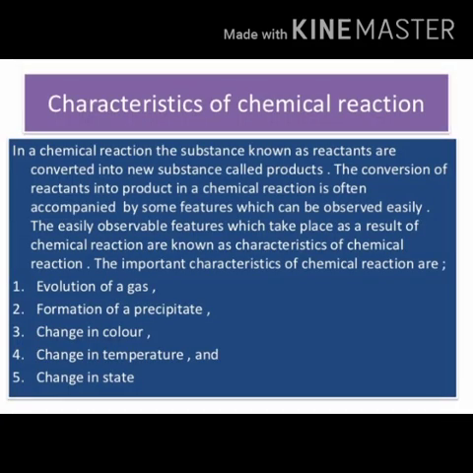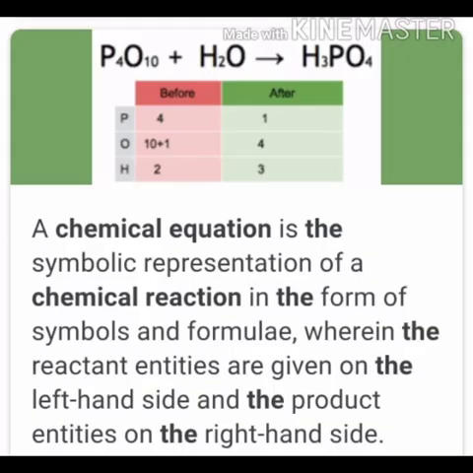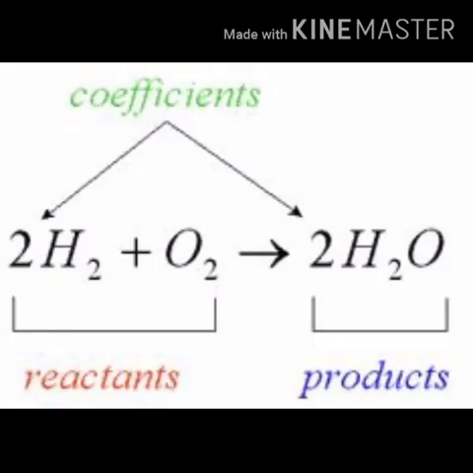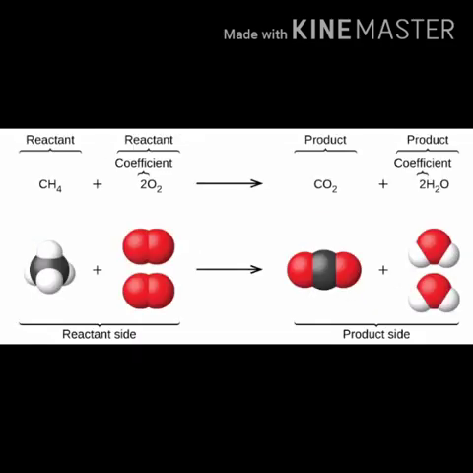We can see the characteristics of chemical reaction: change in state, change in color, evolution of a gas, change in temperature, formation of precipitate. What is a chemical equation? The method of representing a chemical reaction with the help of symbols and formulas of the substances involved in it is known as a chemical equation. What are reactants? The substances which undergo chemical change in the reactions are called reactants. What are products? The new substances formed during a chemical reaction are called products.